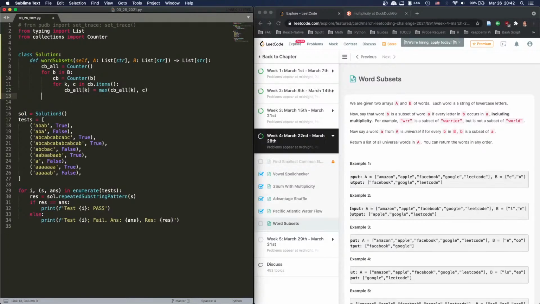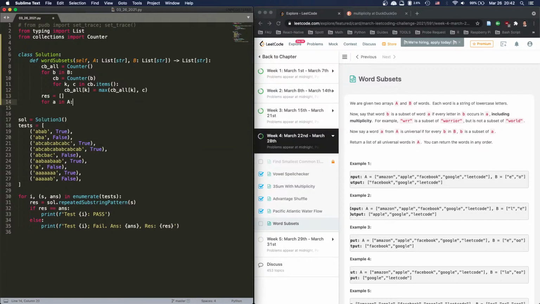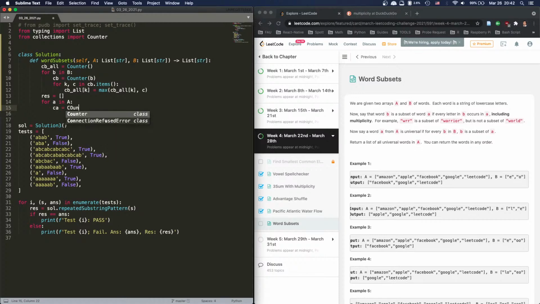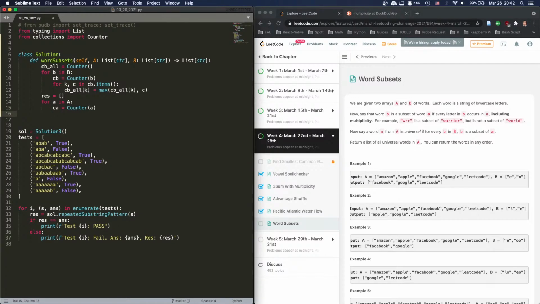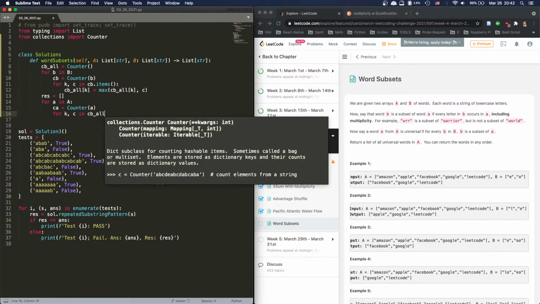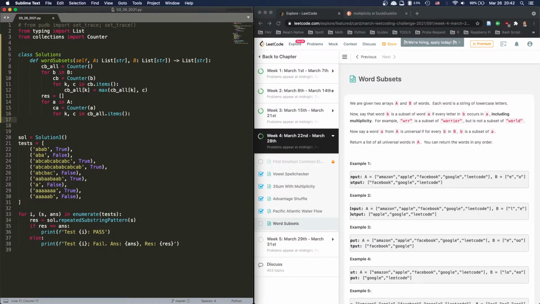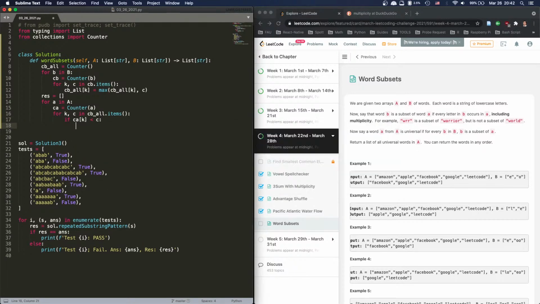So that's to handle the B, and then we're gonna say res equals this, and for a in A, we're gonna do CA equals Counter a, and then we say for k, c in CB all.items, if CA of k is smaller than c, then we break, which means we cannot do.